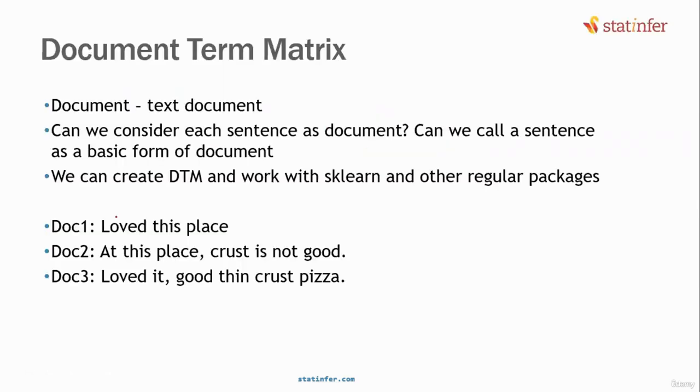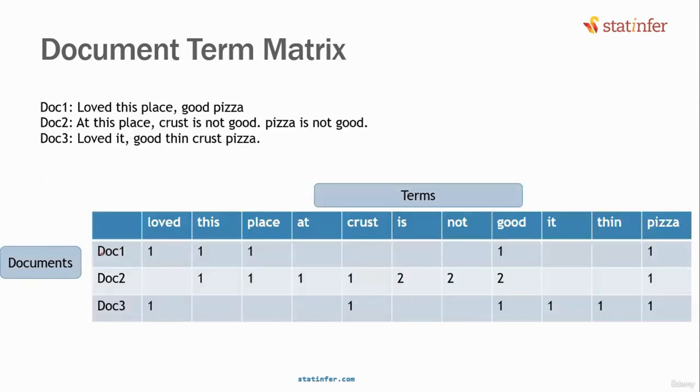Let us suppose you have 3 reviews, 3 documents. "Loved this place" is 1 review, then the 2nd review, the 3rd review. In a document term matrix, the rows are documents. We have 3 reviews, so there are 3 documents, that means there are 3 rows. The columns are the terms or the unique words: loved, this, place, at, and all that. So this is the document term matrix. Documents are the rows and the unique words are the columns.